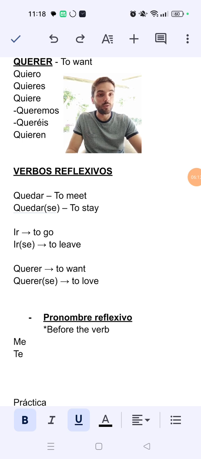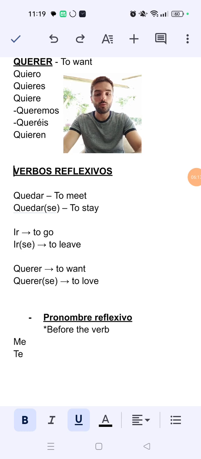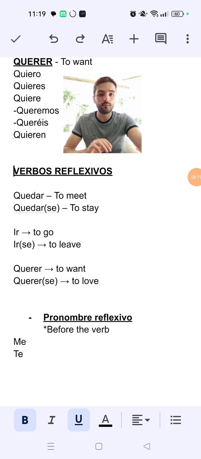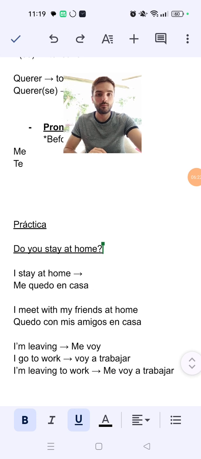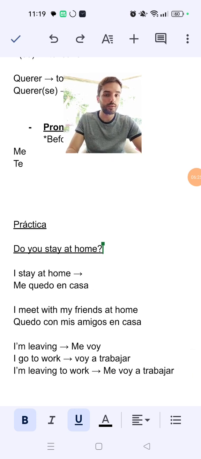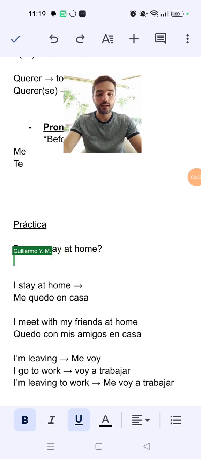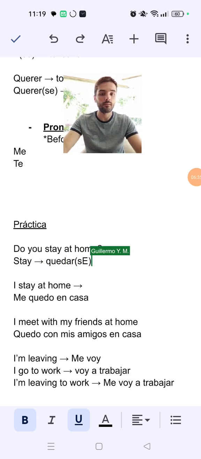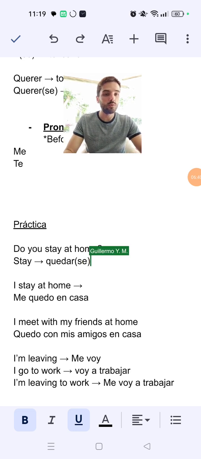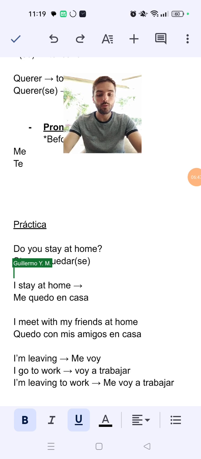Now, how would it be then? Are you staying at home, or do you stay at home? Okay, do you stay at home? How can you translate that? So we know that stay is quedarse. Okay, quedarse. And then you know that this AR changes for the second person, you.